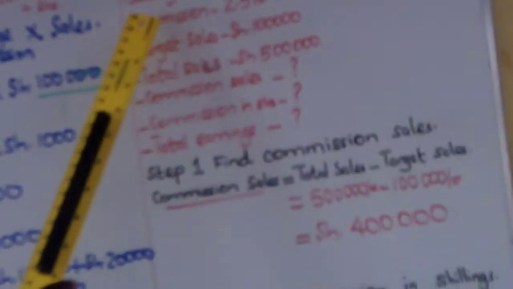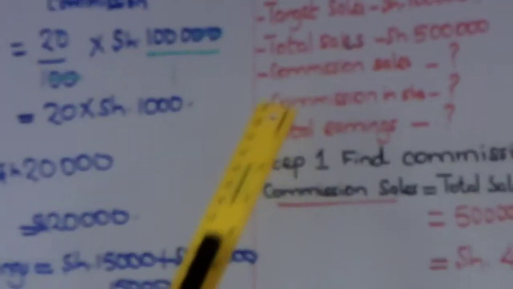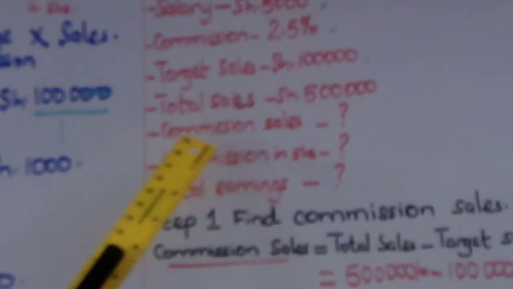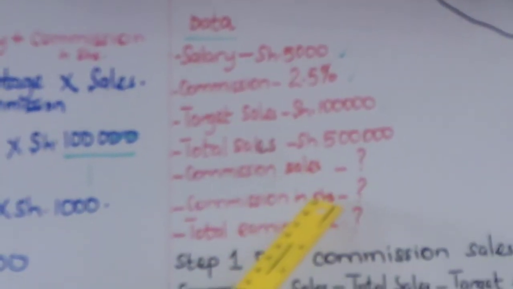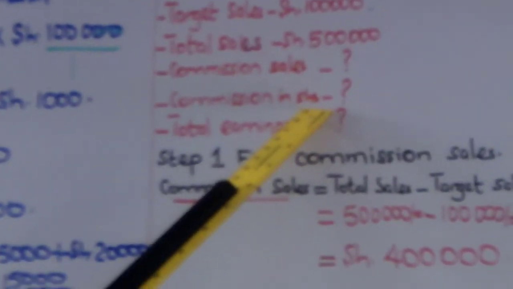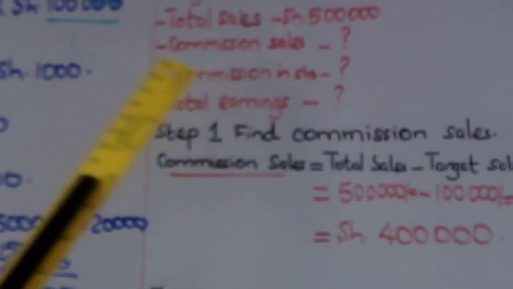We have been given the salary, the commission, percentage commission, target sales, and total sales. We don't have commission sales, which is a very important part of the question. We don't have commission in shillings, which is also very important. And the total earnings, that is the final one.